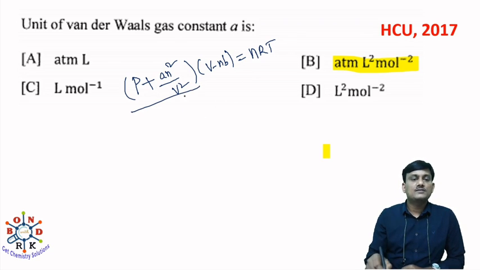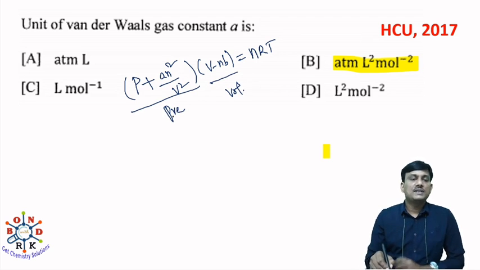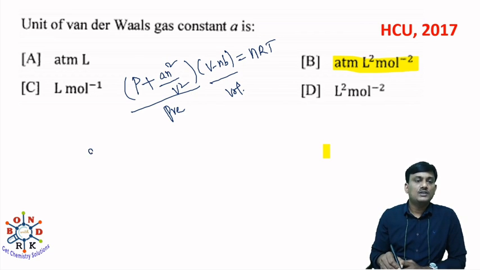Here, this is the pressure term, and this is the volume term. In the pressure term you have two terms: one is P, and one is A n square by V square.